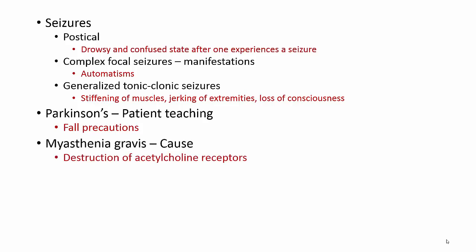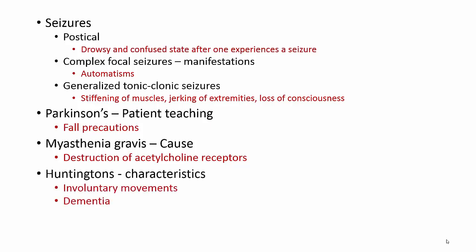Myasthenia gravis, you need to know the cause. This particular nervous system issue is the destruction of the acetylcholine receptors between the nervous system and the muscular junction. Huntington's disease is another genetic issue. This is caused by involuntary movements. However, Huntington's can also cause dementia.